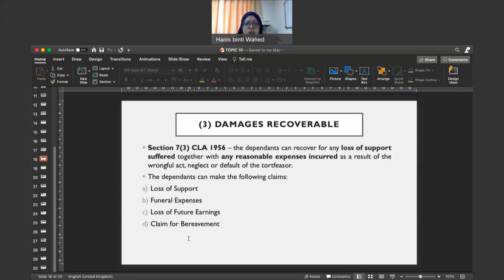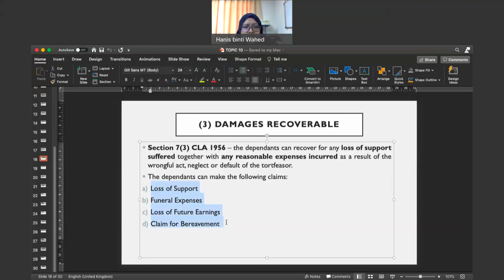So, if you look at section 7, subsection 3, it's quite lengthy, but basically, this section state that dependents can recover damages for any loss of support plus other expenses. It's also listed other claims that the dependent can claim: loss of support, funeral expenses, loss of future earnings, and bereavement.